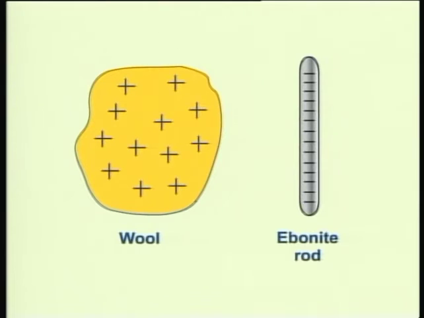Similarly, ebonite rod has a greater affinity for electrons than the wool. Therefore, when we rub an ebonite rod with wool, the wool will give up electrons to the ebonite rod. So the ebonite rod will become negatively charged and the wool will become positively charged. Thus we have seen how objects become electrically charged.